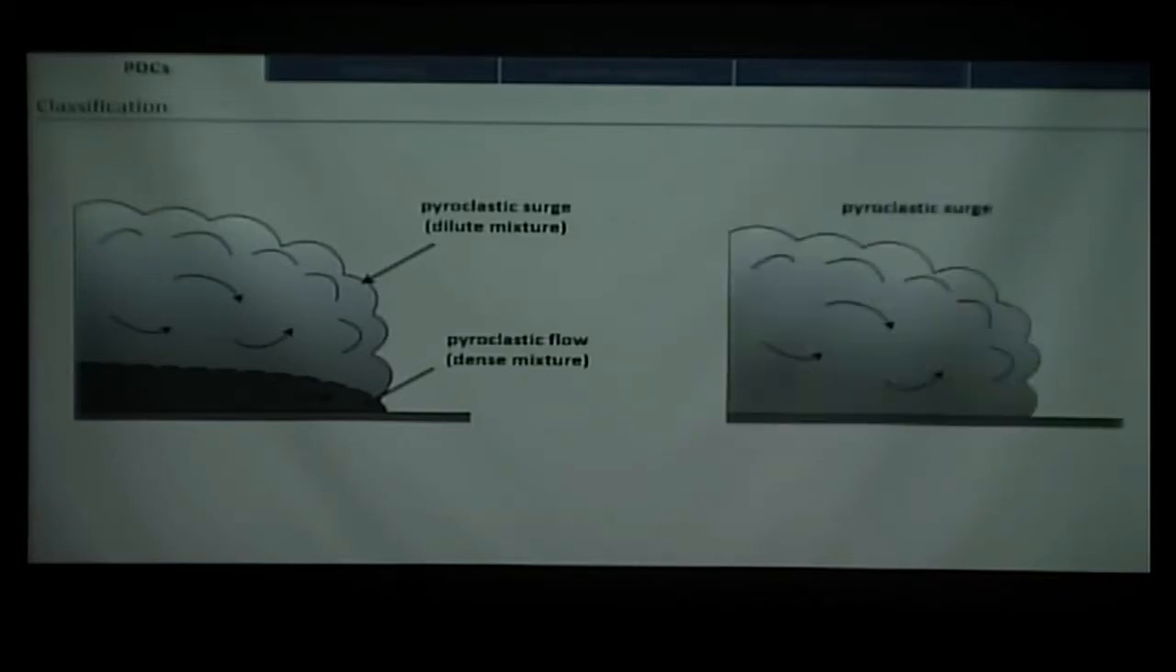For a really simple classification, there are several, but I will just use a simple one here. We consider pyroclastic density currents with a range between two different poles. One that is more dilute, which is called pyroclastic surge, and one which is dense and called pyroclastic flow. Here I present both in the same current, which happens in nature, but of course we can find, for example, the pyroclastic surge directly on the ground, but it doesn't interest me here.